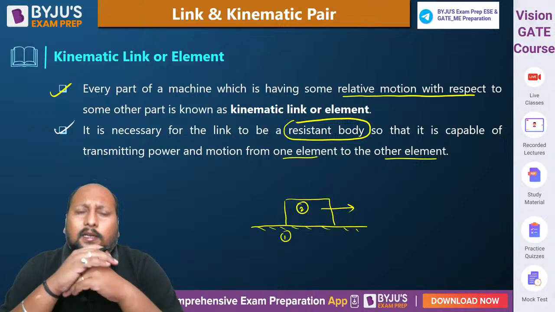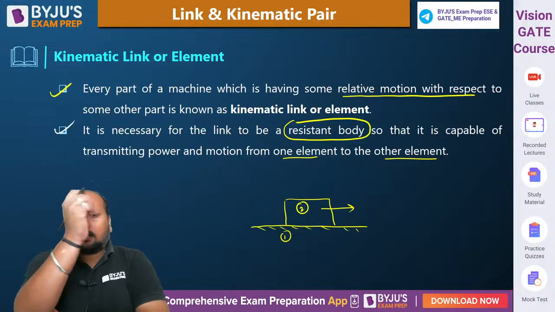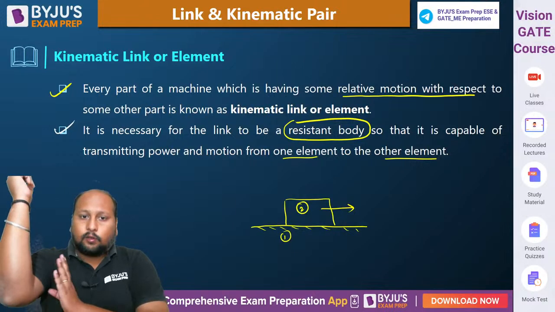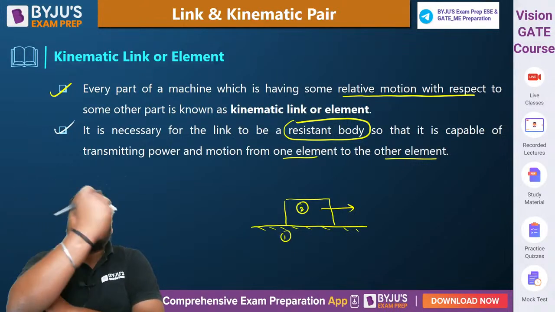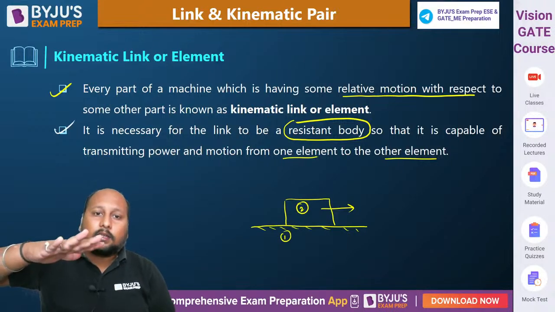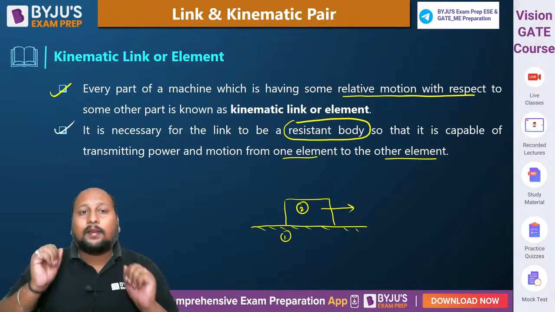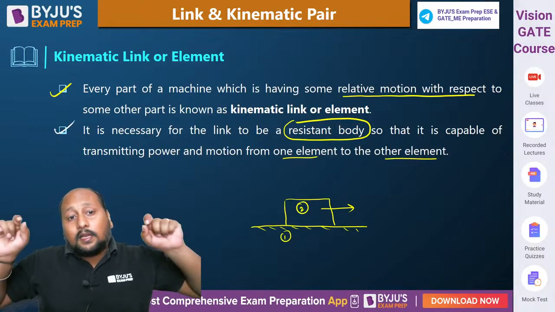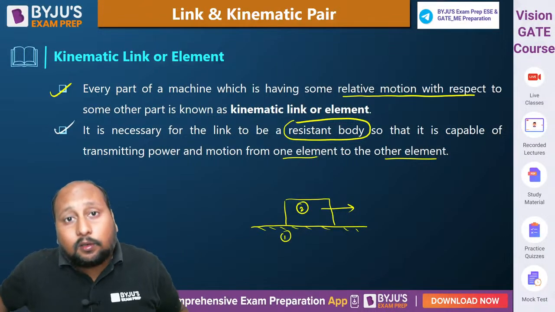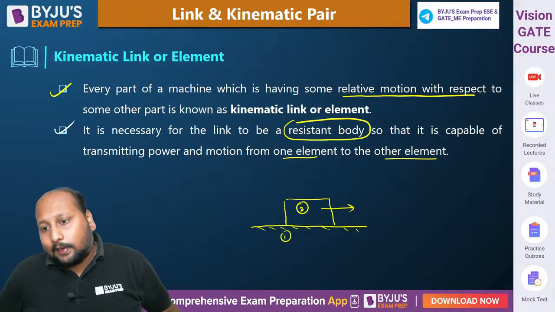एक और example लेते हैं. Let's say I'm taking my hand as an example. So if I say this hand, this is able to move like this. Even though it is not moving, I'm able to move like this. This is called as a kinematic. This is one link. This is another link. If I talk about fingers, this is one of the link, this is second link. Because we are having some relative motion. So wherever there is a relative motion with respect to each other, we can call that kind of links as